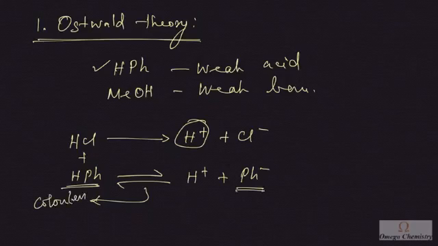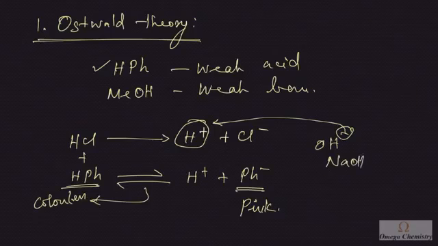When it is ionized, the conjugate base color will be pink. You understand? So when I add sodium hydroxide, the OH minus ions from sodium hydroxide will slowly neutralize the H plus ions that came from hydrochloric acid. Once the concentration of H plus ion has decreased to a particular extent, phenolphthalein ionization will start, and you will get the conjugate base, the phenolphthalein ion, and thus pink color will appear in the solution.